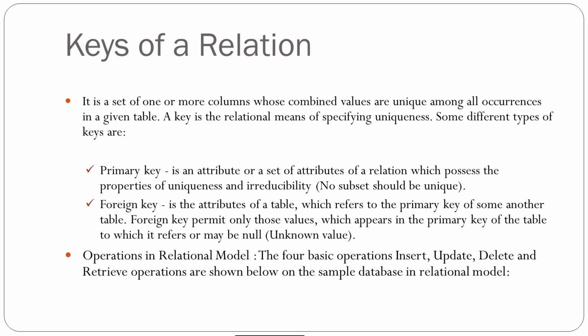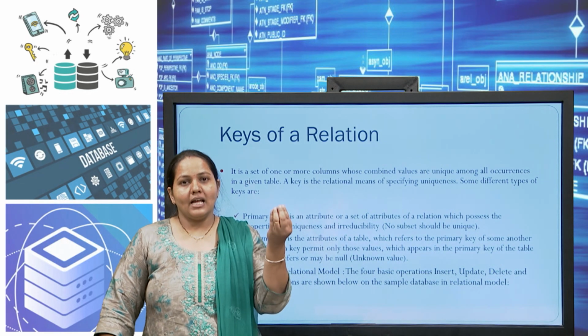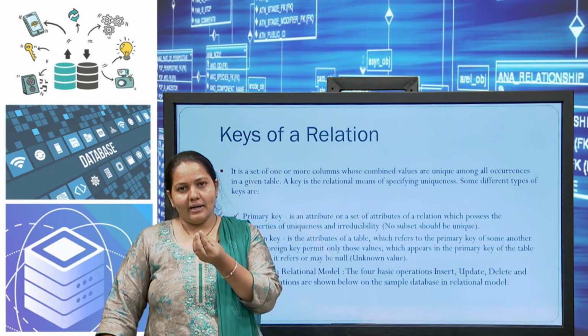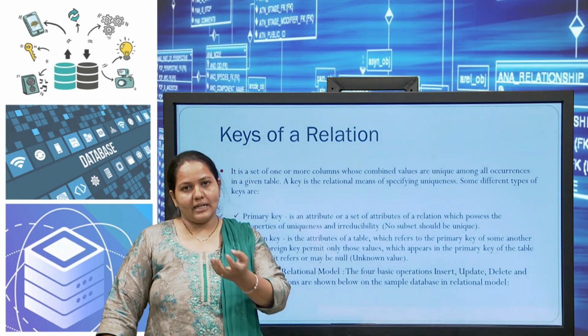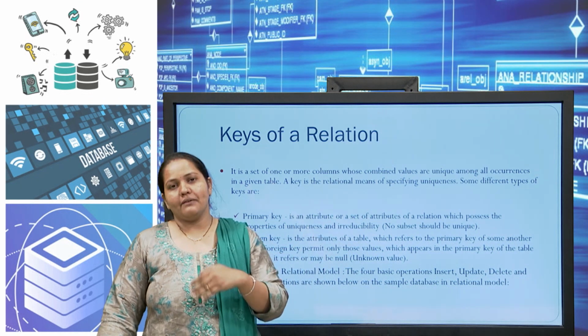For example, we have a shipment table, a supplier table, and a part table. Shipment records who is the supplier, which is the part, and in which quantity that supplier supplies the part. So that shipment requires the reference of supplier and the reference of part.